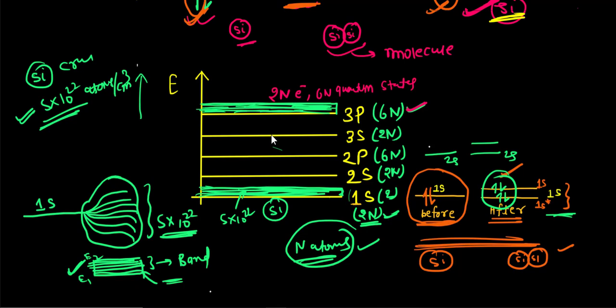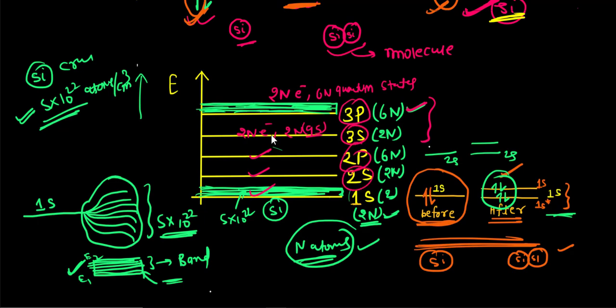Similarly, for 3s, all the quantum states would be filled, so 2n electrons and 2n quantum states. Similarly, these lower quantum states would be filled completely. So now let us talk about only the valence shell. These are the outermost shell, 3p and 3s.